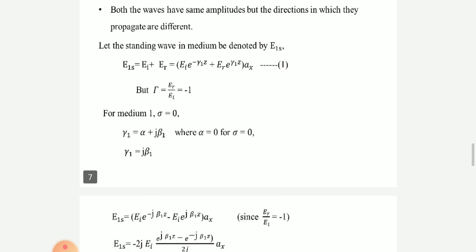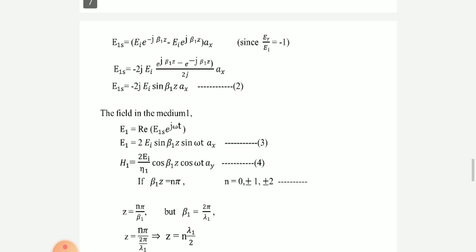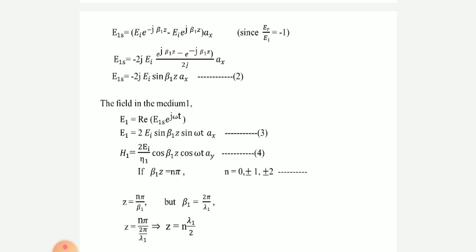This is the point you have to understand. Therefore, the equation becomes E1s is equal to EI e to the power of j beta 1 z, and this minus, how we are getting: ER by EI is equal to minus 1. Instead of ER, I am substituting minus EI. Therefore, this is becoming minus EI e to the power of j beta 1 z, that is traveling in x direction. You see here e to the power of j minus j theta, like that. You can understand this one we are going to get.